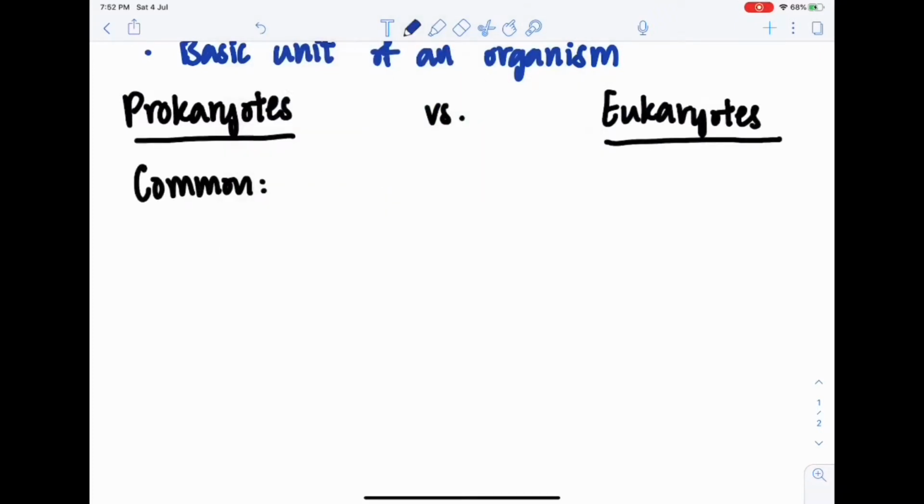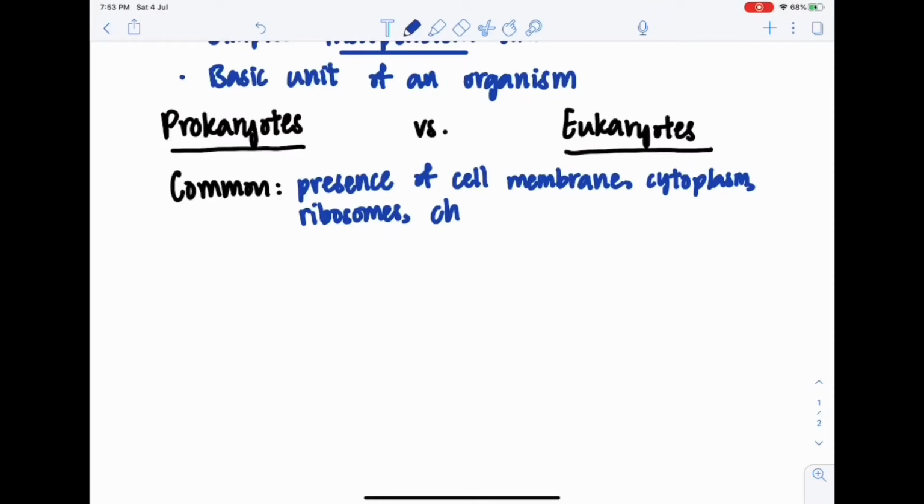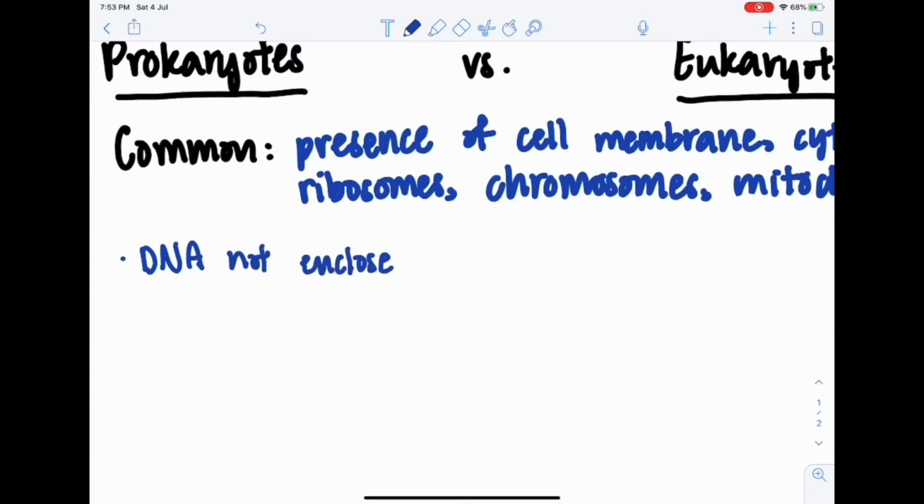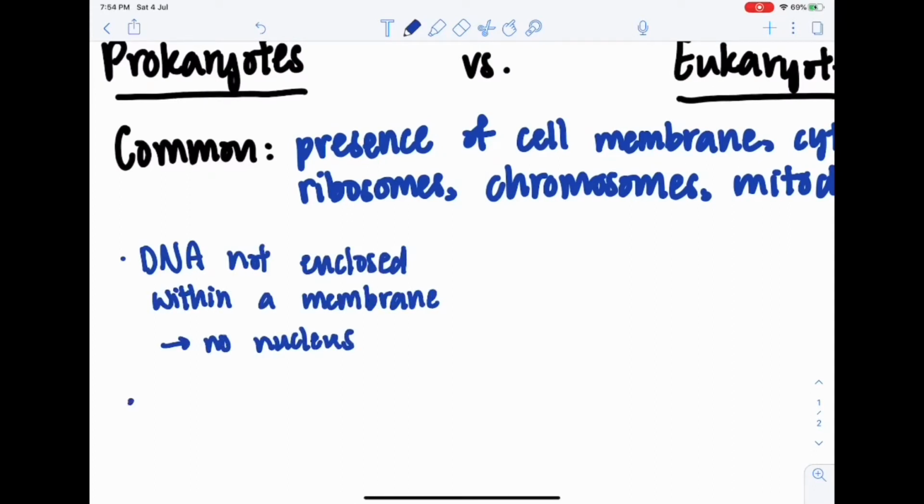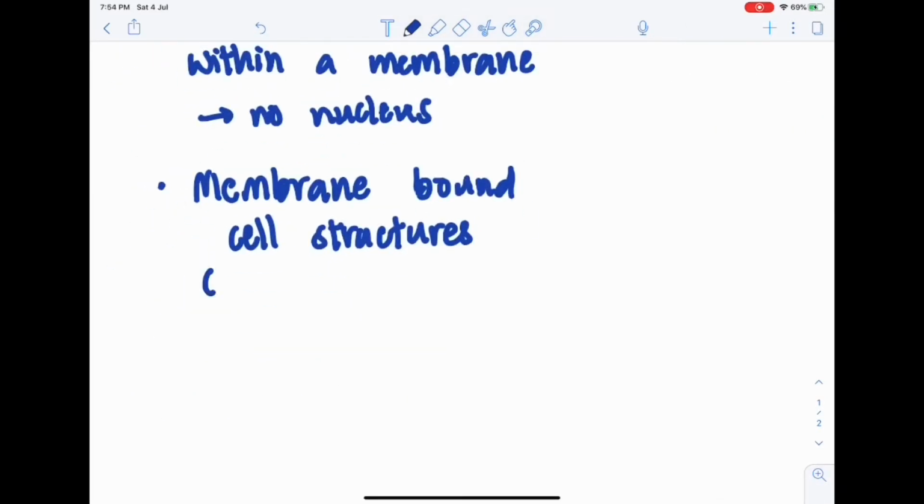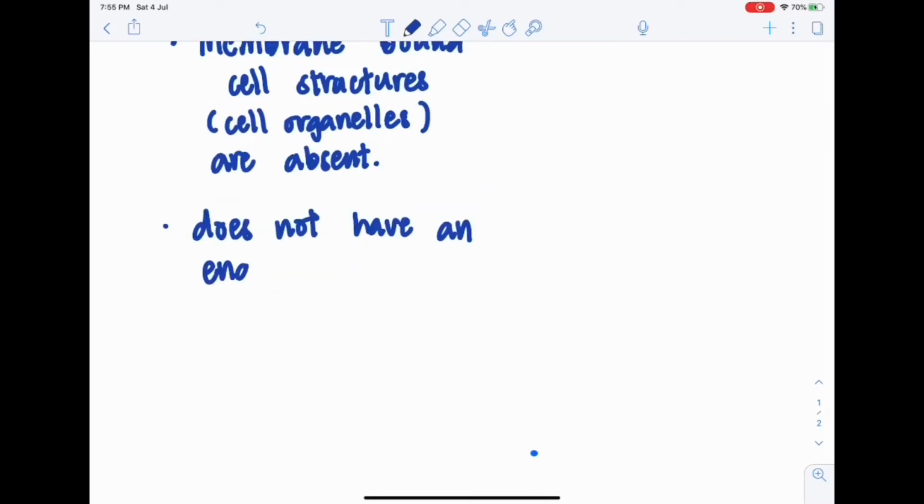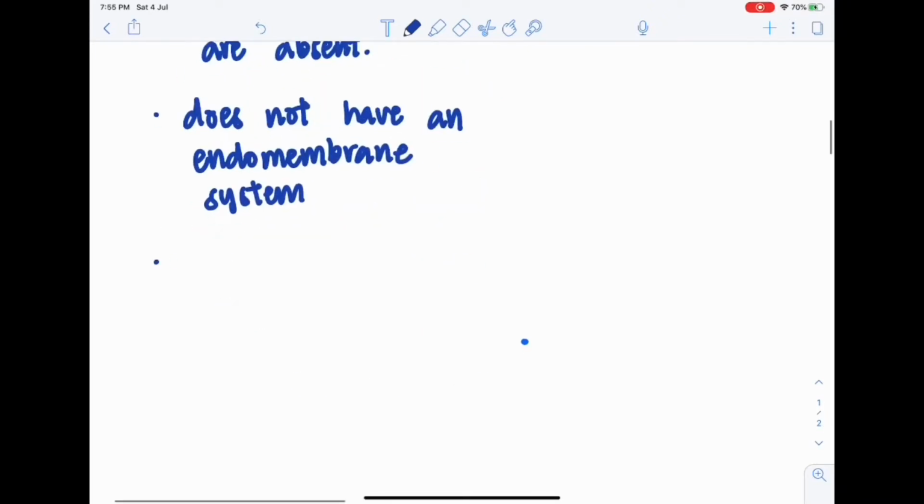Similarities between these two types of cells include the presence of cell membranes, cytoplasm, ribosomes, chromosomes, DNA, and mitochondria. However, differences include that firstly, in prokaryotic cells, DNA is not enclosed within a membrane. This means that there is no nucleus. Membrane-bound cell structures, cell organelles, are absent in prokaryotic cells as well. This means that prokaryotic cells do not have an endomembrane system. Prokaryotic cells are generally smaller in size.